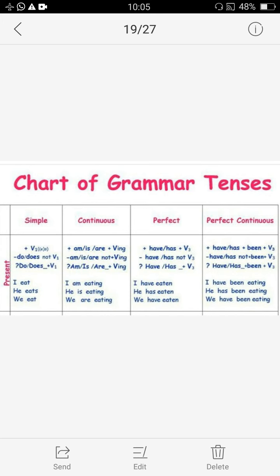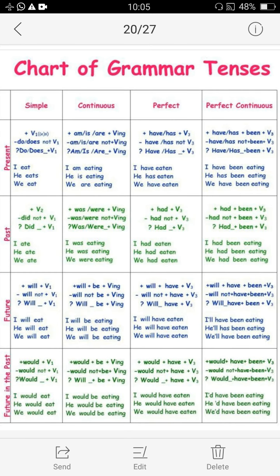Today I am going to discuss with you a topic from grammar part, and today let's discuss the tenses. From the tenses there are different types of questions asked in your exams in different patterns. I'll be telling you later on how those questions come, but before that we should have complete knowledge of tenses.